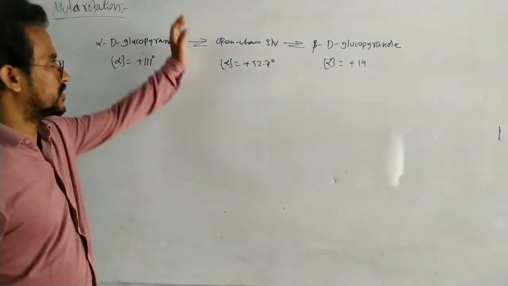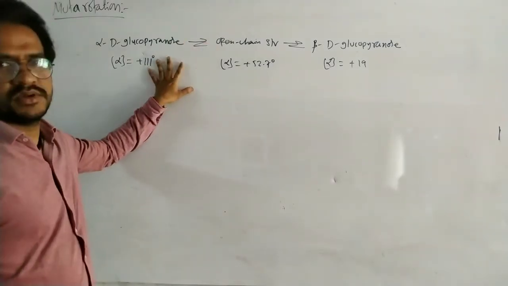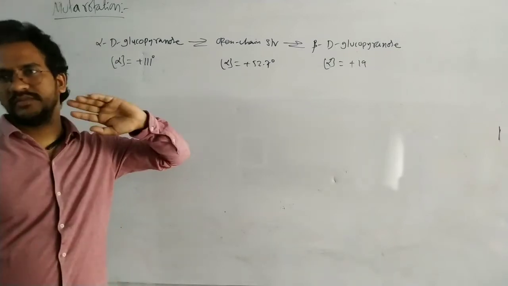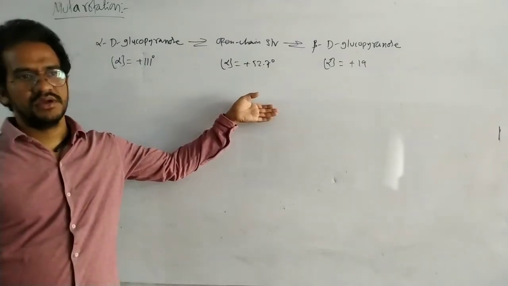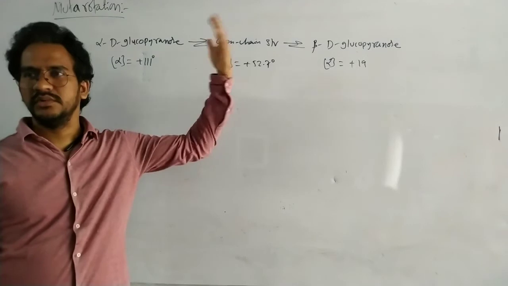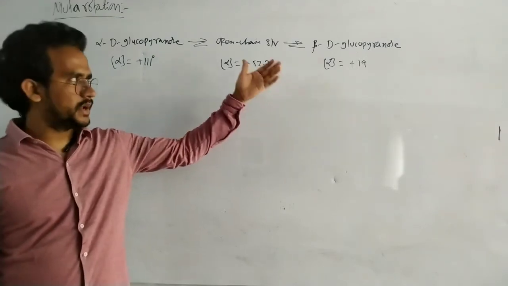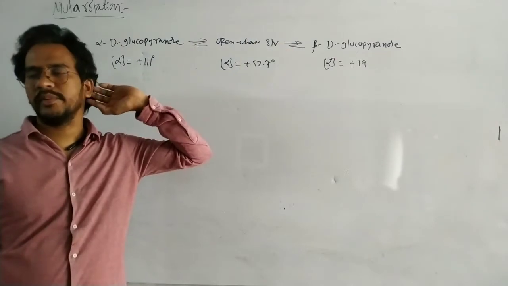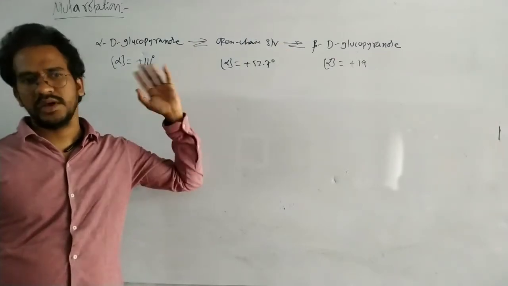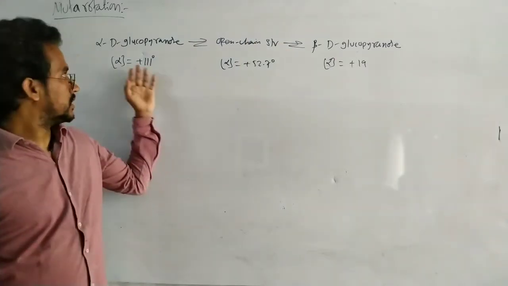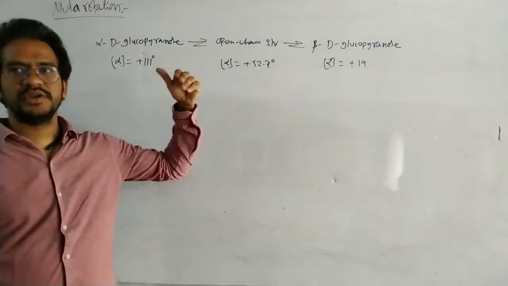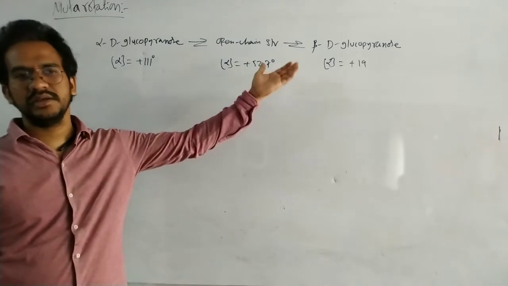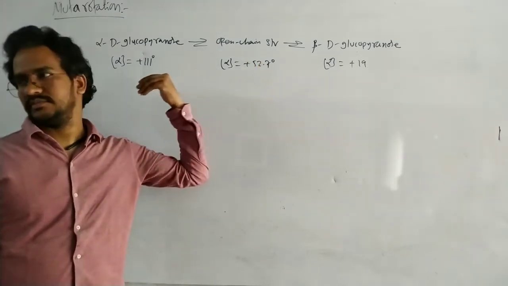So in this case, specific rotation changes because the cyclic structure of the glucose is unstable. It is converted to the open chain structure, and again from the open chain structure to alpha-D-glucopyranose and beta-D-glucopyranose. When the alpha-D-glucopyranose is placed in dilute solution, it is converted to the open chain structure, and again we get either alpha or beta.